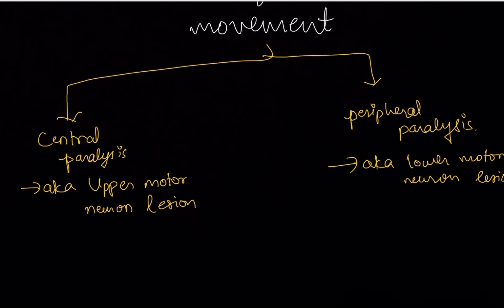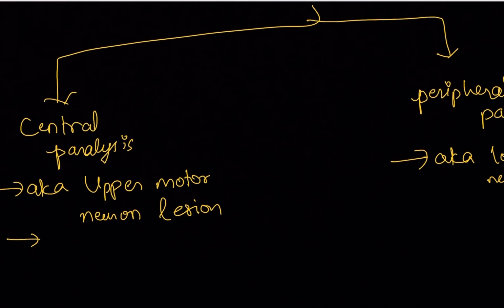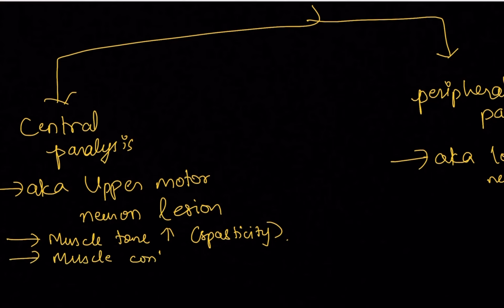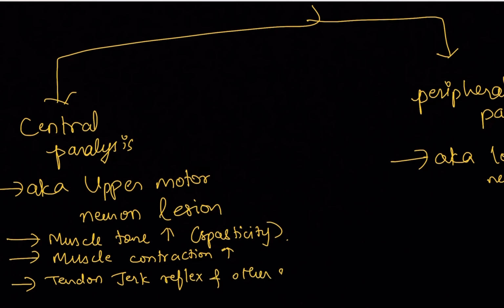Now what happens in central paralysis? Remember that everything will increase here. So you have your muscle tone increase. Muscle tone increase is also given a phenomenon, spasticity. Your muscle contraction increases. Muscle tone increases, hyper, right? So hypertonia. Muscle contraction increases. And here tendon jerk reflex and other spinal reflexes will also increase.